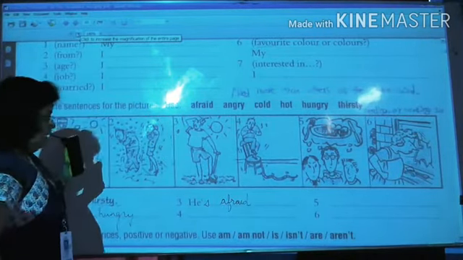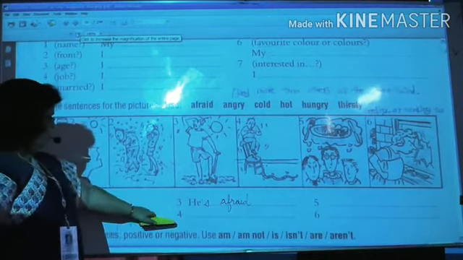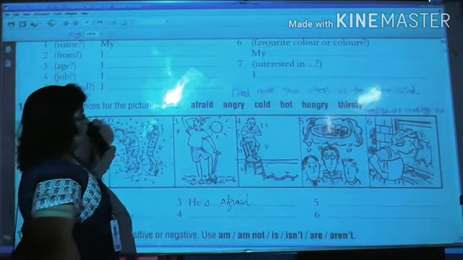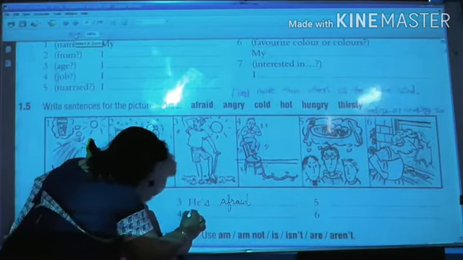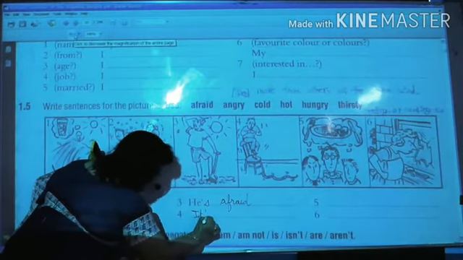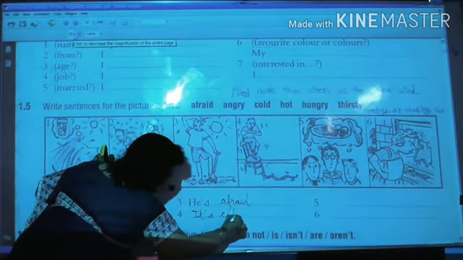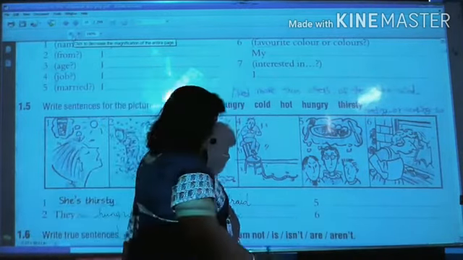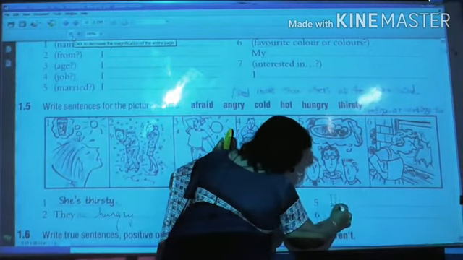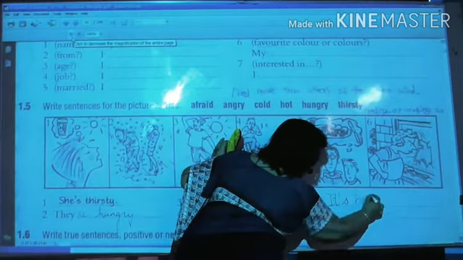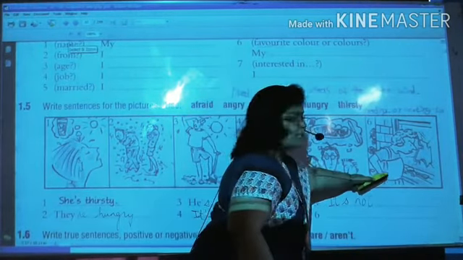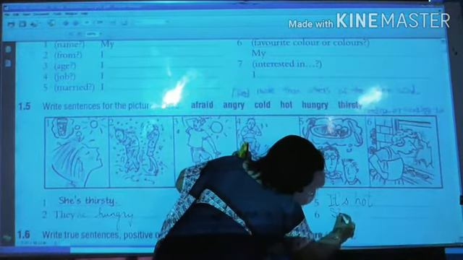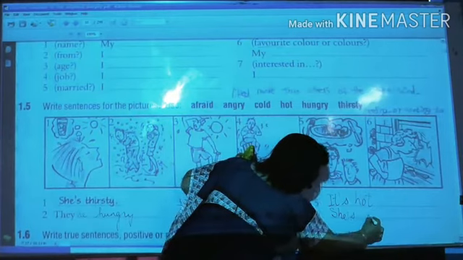Got it? Fourth, cold and hot. It is cold, so I-T apostrophe S, it's cold. Got it? It's hot. It apostrophe S and hot. She looks angry, right now? She is angry. She apostrophe S angry.